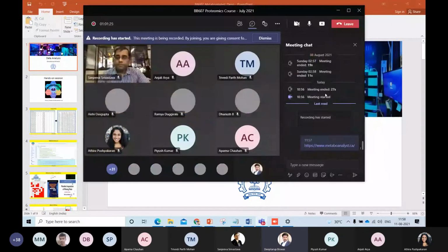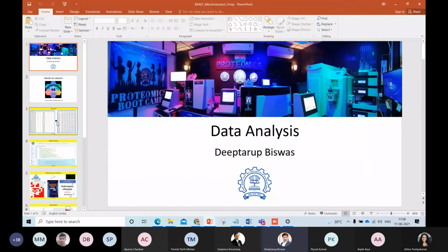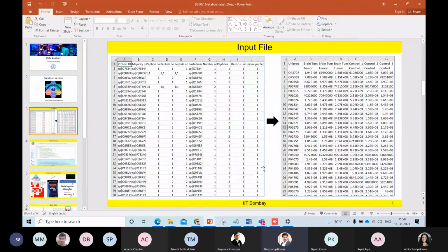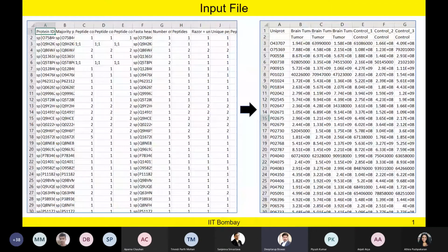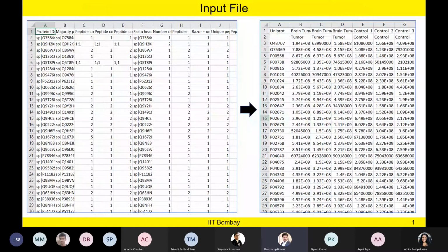What we will do is give a demo, and wherever I need to give you some information, I will switch back to the PPT. Just to link to the last class, you have seen that we got an input file like this, where we have done a lot of processing and filtering, as you remember, to get a file which has a list of confident proteins, right?